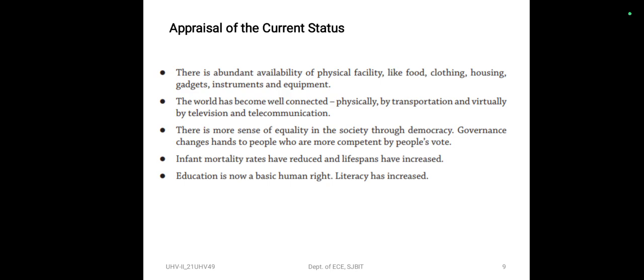There is more sense of equality in the society through democracy. Governance changes hands to people who are more competent by people's vote. Infant mortality rates have reduced and lifespans have increased. Education is now a basic human right. Literacy has increased. So today things can be done at a pace much greater than perhaps any time in the past.